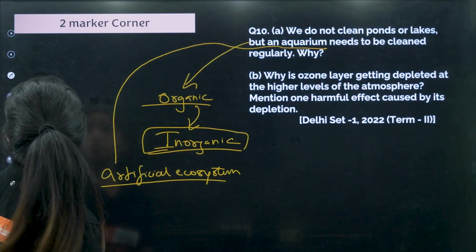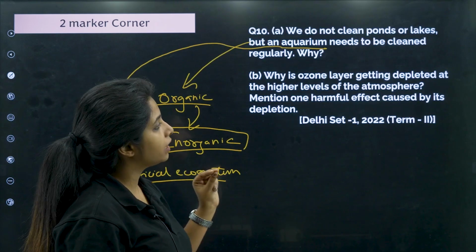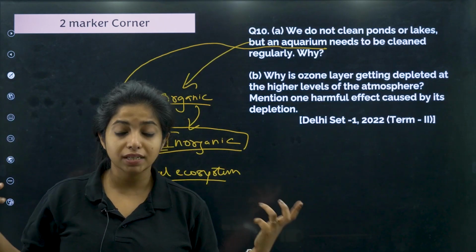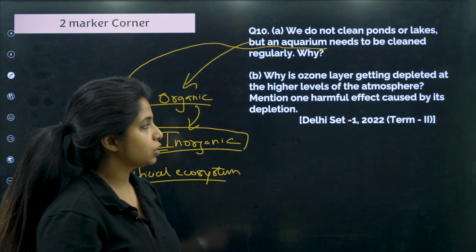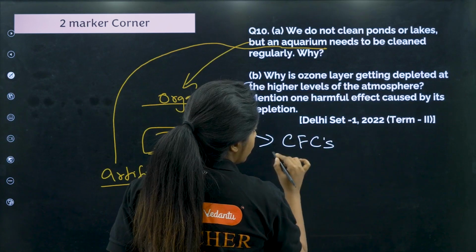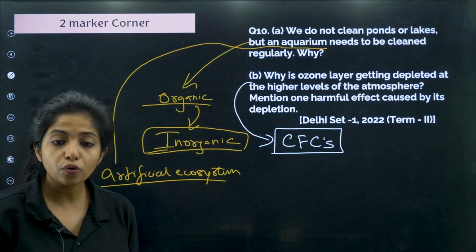Now there is one more part to this question, that is, why is the ozone layer getting depleted at the higher levels of the atmosphere? That means in the stratosphere and all. Why do you think the ozone is getting depleted? Mention one harmful effect caused by its depletion. So it is getting depleted because basically we are using a lot of devices which release chlorofluorocarbons.